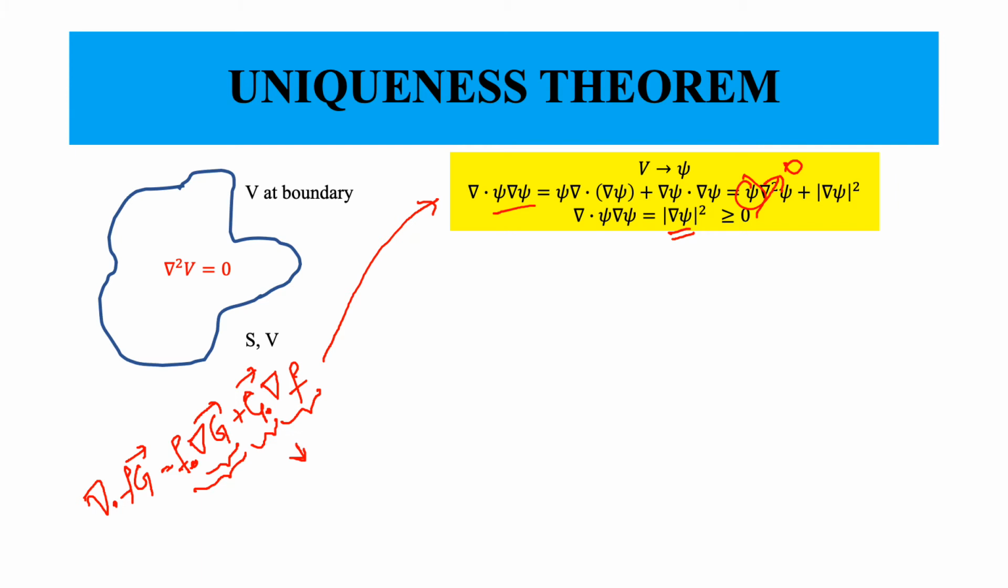The next step for us would be to integrate over the volume that this surface is enclosing. So I integrate this over a volume, on both sides. On the right hand side, I am integrating this quantity over the volume. Now I know the divergence theorem, or Gauss divergence theorem, which allows me to convert an integral of this nature into a surface integral, right? So I can convert this into a surface integral.